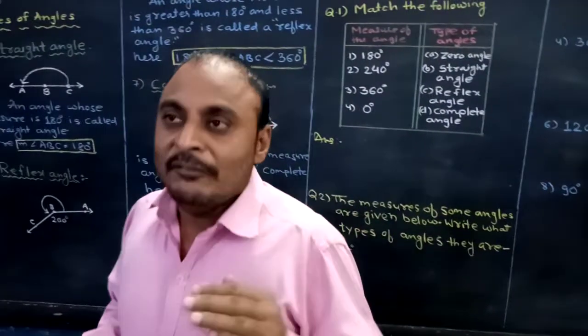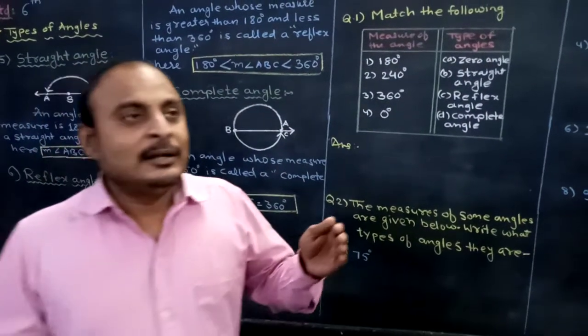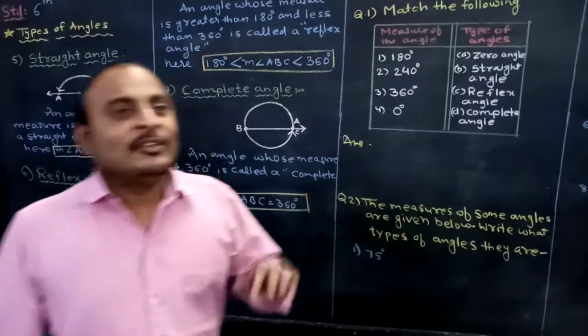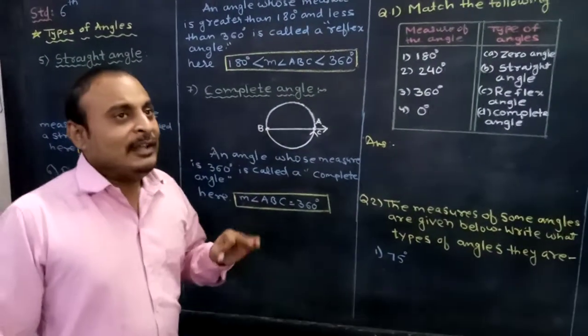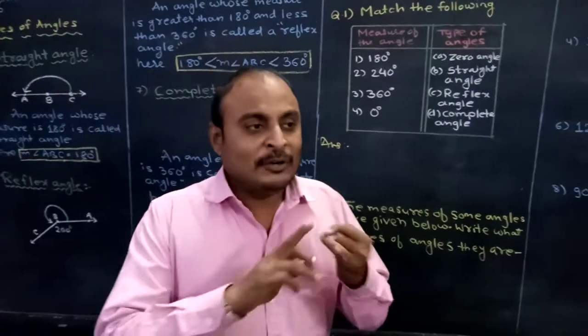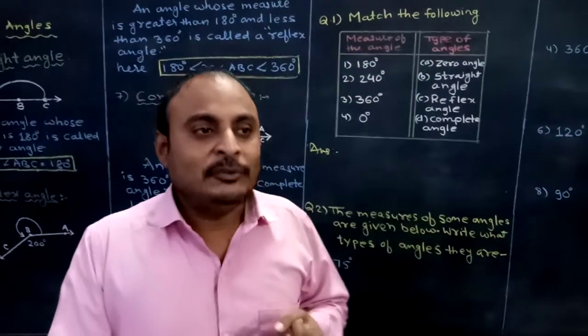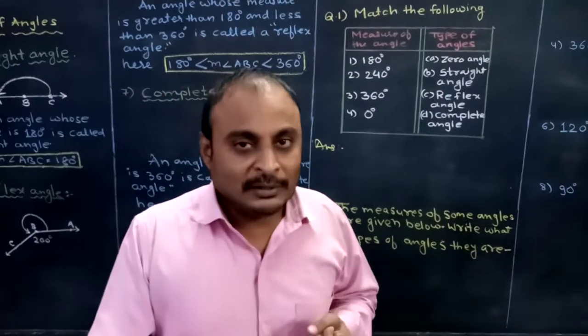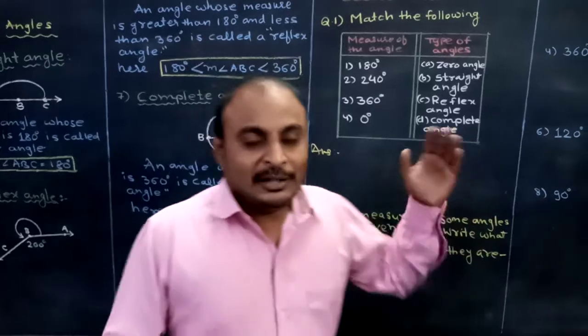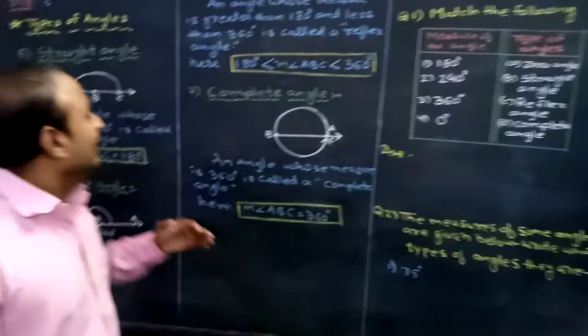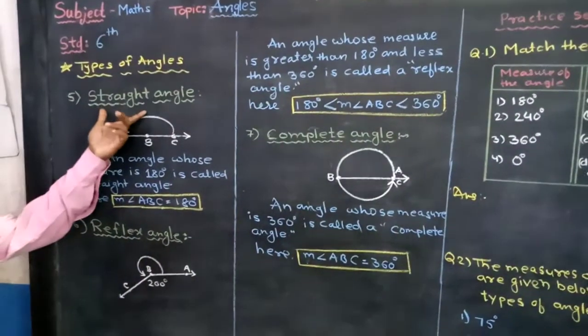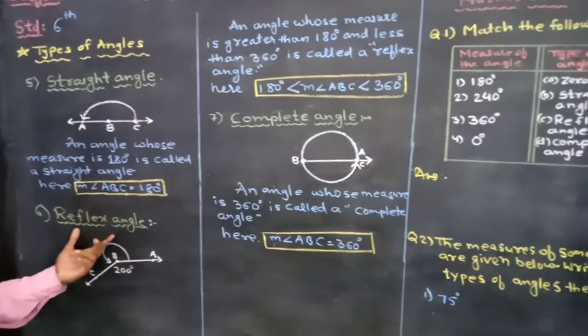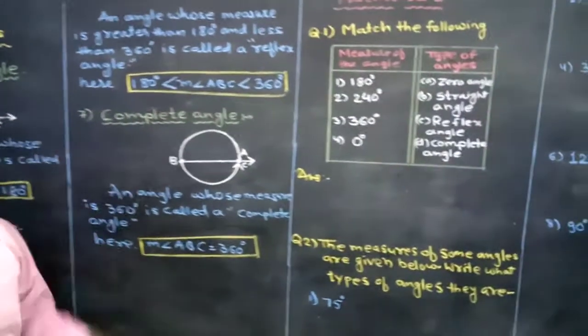Dear student, we have already completed types of angle in the last part, and in that part we learned what is zero angle, what is acute angle, what is obtuse angle, and what is right angle. Now in this part we are going to learn about straight angle, reflex angle, and complete angle.